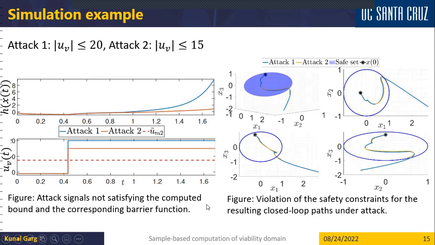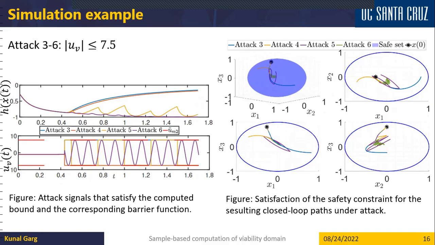In the first two attacks, we choose attack signals that do not satisfy the constraint that was computed by our algorithm. And we can see that the system trajectories leave the safe set. So the system is actually not safe when the attack signal does not satisfy our condition.